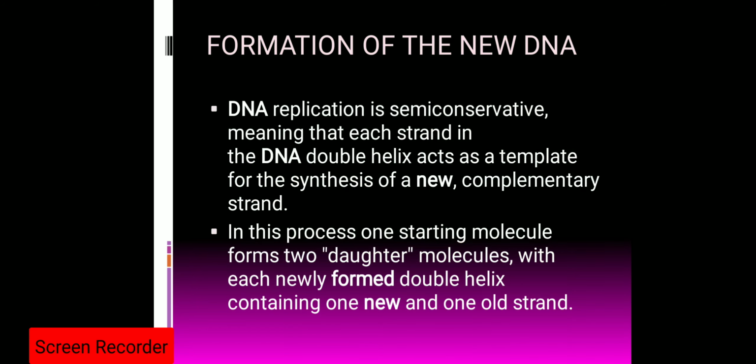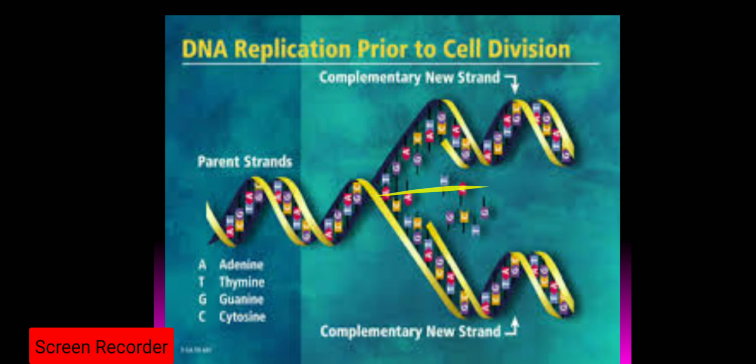In this process, one starting molecule forms the daughter molecules, with each newly formed double helix containing one new and one old strand. Here two DNA molecules are formed where one strand is the new strand and the other strand is the old strand.